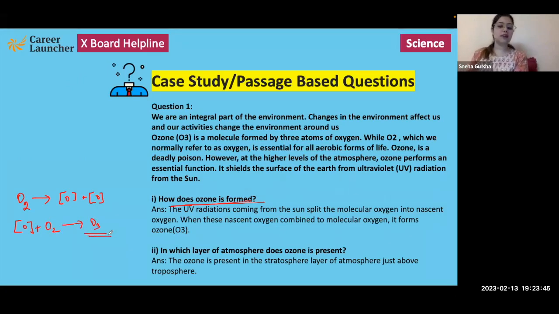So UV radiations that come from the sun split molecular oxygen into nascent oxygen. This nascent oxygen, when it combines with the molecular oxygen, it forms ozone. Okay. Next question, in which layer of the atmosphere is ozone present in? So we know that ozone is present in the stratosphere layer of the atmosphere.